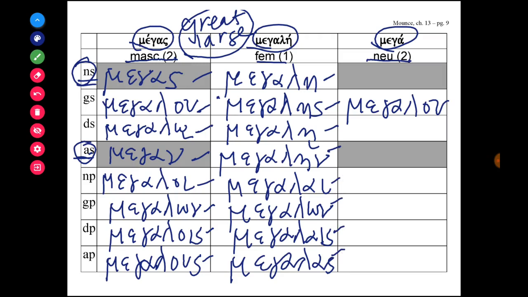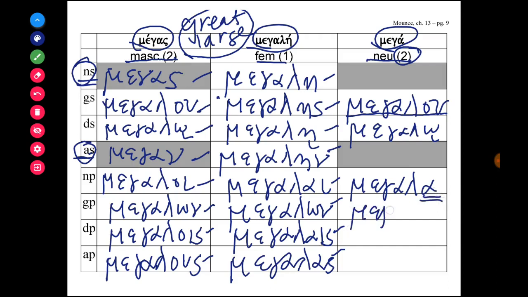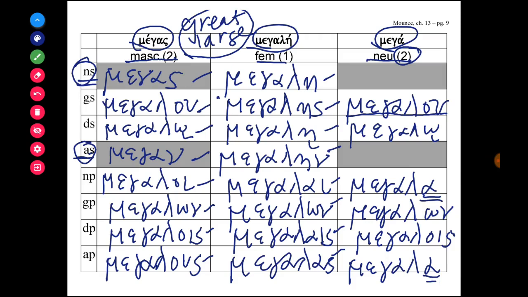And the neuter form also uses the second declension endings for most of the paradigm except for the nominative and accusative singular. So let's do the other case endings first. We already did megalou for the genitive singular, megalo with iota subscript for the dative singular, megala for the nominative plural, megalon for the genitive plural, megalois for the dative plural, and megala again for the accusative plural.